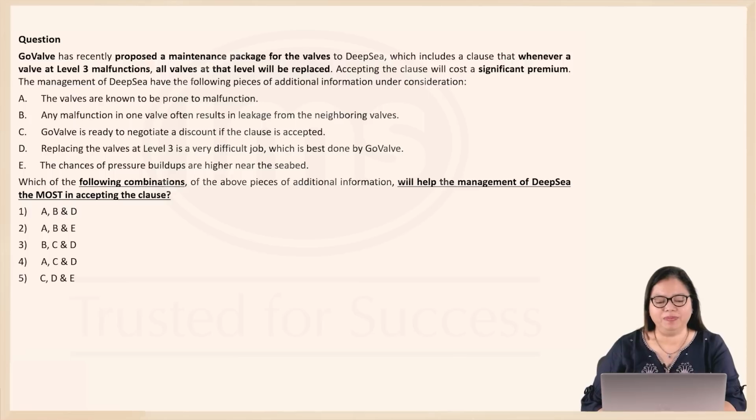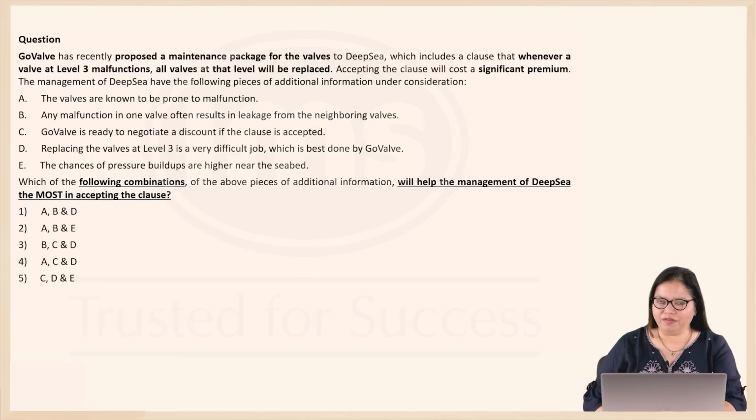Now the management of deep sea have some extra information to consider. And the question asks us, which of the following combinations of the above pieces of additional information will help the management of deep sea the most in accepting the clause? So we need to consider the information for the management of deep sea to accept the clause.